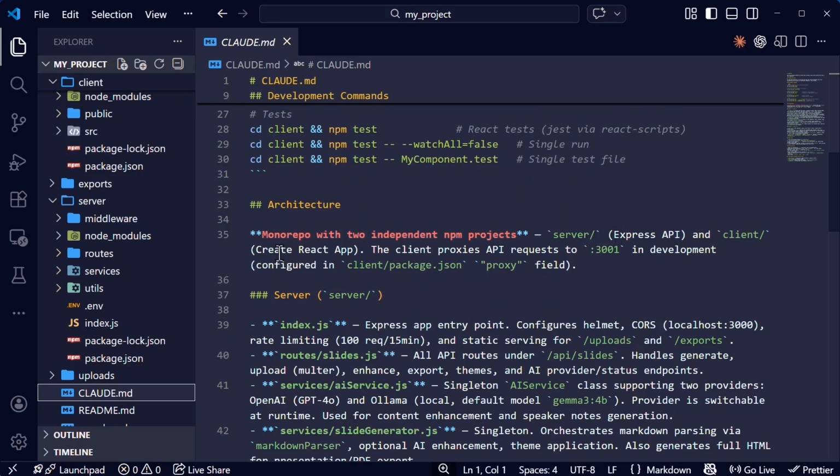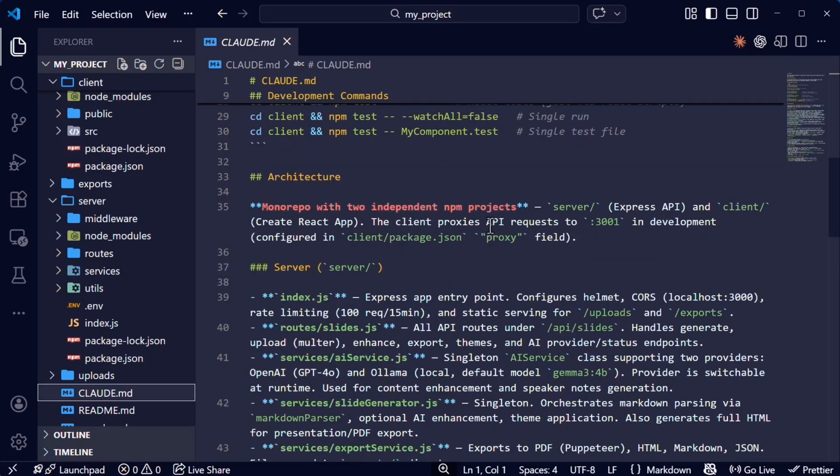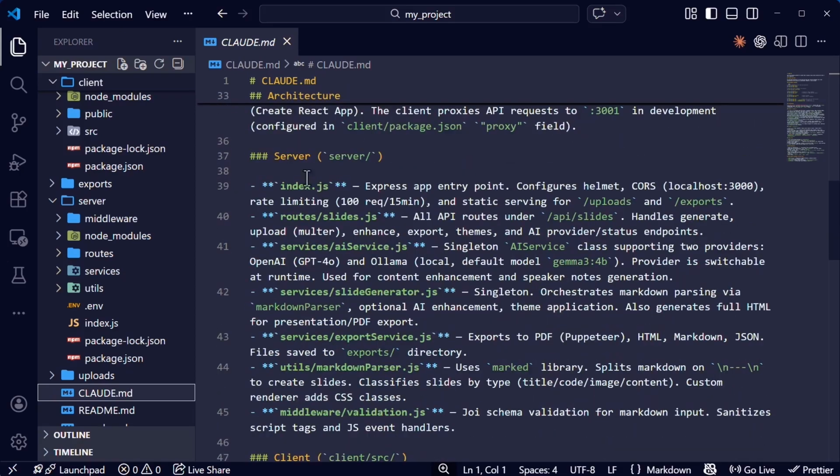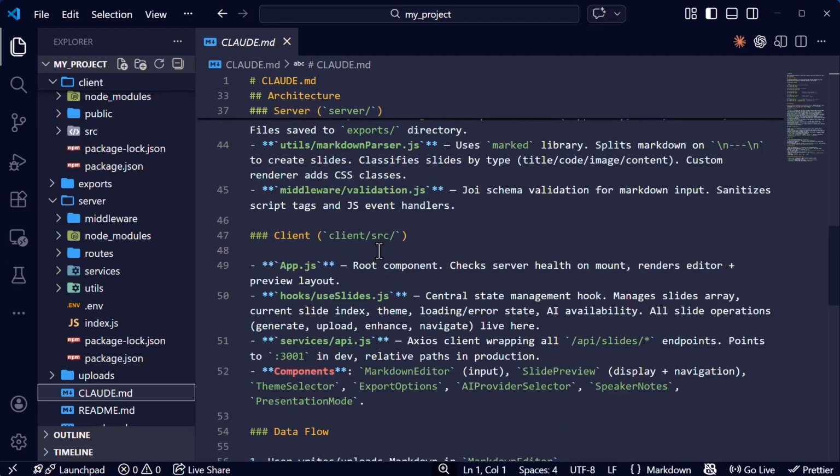So an Express API and the client using a React app. The client proxies API requests to this port in development. Okay, so we got the server. It is creating the metadata about the scripts that we have on the server side.